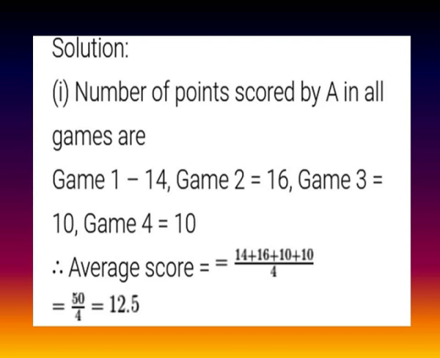Now average score or mean score is equal to sum of all observations divided by number of observations. Here sum of all observations represents the sum of all scores and the number of observations represents the number of games, that is 14 plus 16 plus 10 plus 10 whole divided by 4, which is equal to 50 by 4, which is equal to 12.5.